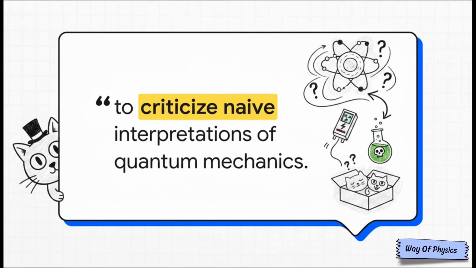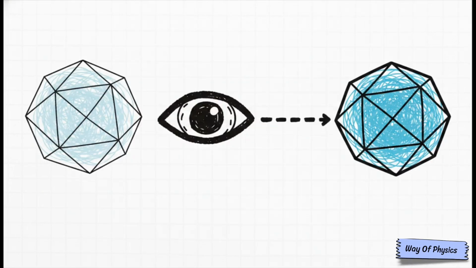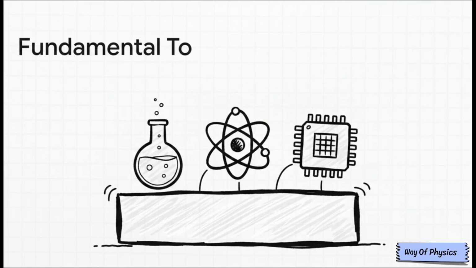To criticize naive interpretations of this bizarre probabilistic reality, he proposed that famous cat thought experiment. It perfectly highlights quantum superposition, where a system exists in multiple states simultaneously until formally measured. Ultimately, Schrödinger's wave-particle framework became the absolute bedrock for modern chemistry and all our quantum technologies.